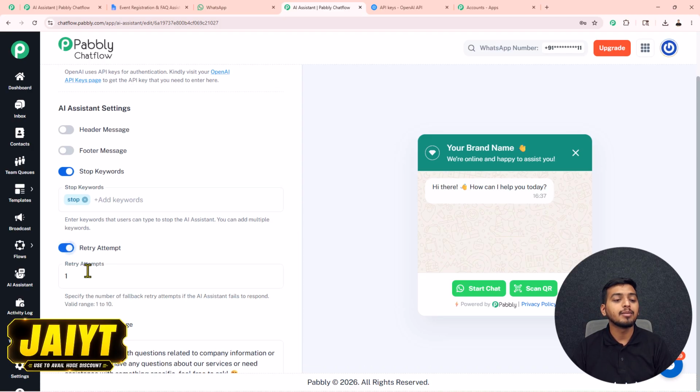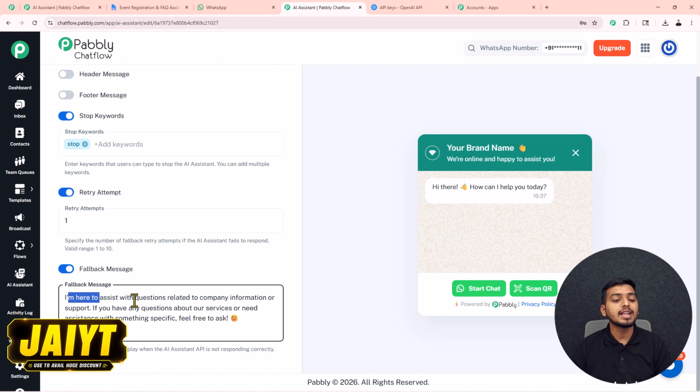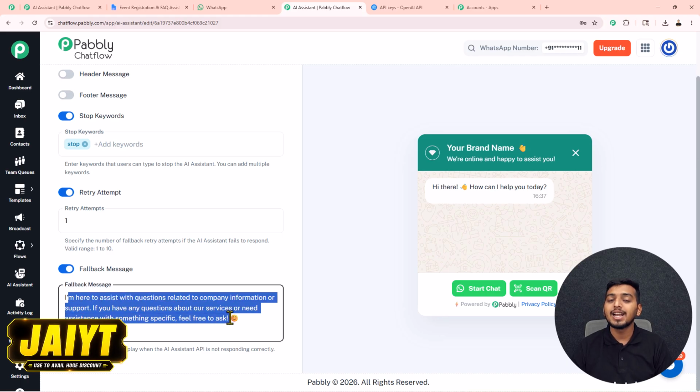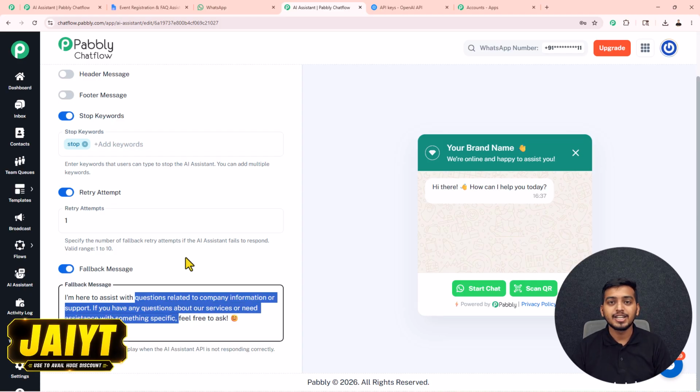Next, we have this retry attempt. In here we can add a number in the range of 1 to 10 to give fallback retry attempts to our AI assistant if it fails to respond to our users' queries. Then we have this fallback message. In here, this message is added, which will get sent to your customer whenever the AI assistant API is not responding correctly. If you want to change this, you can also change it on your own.